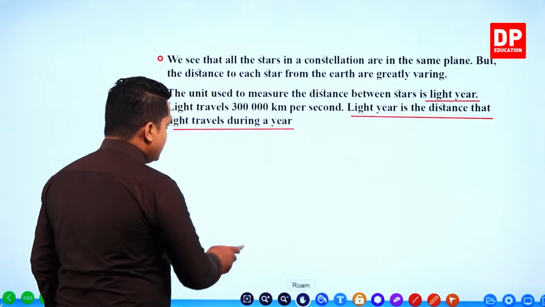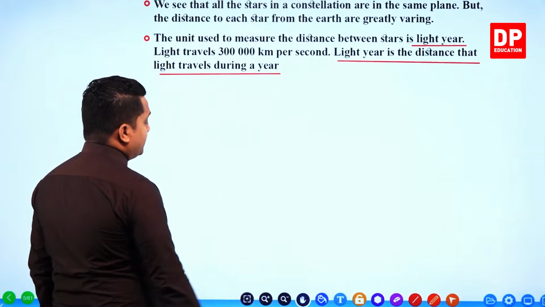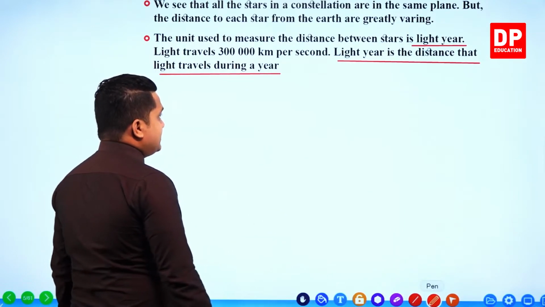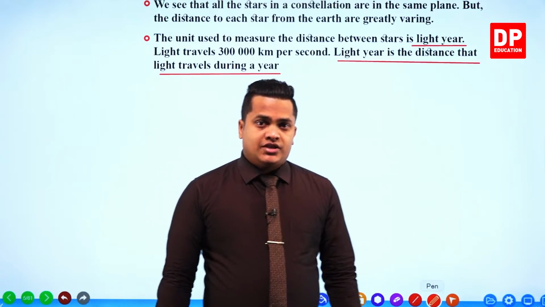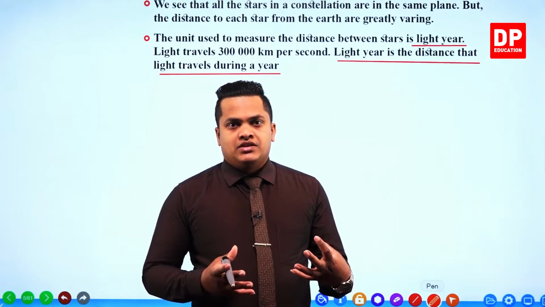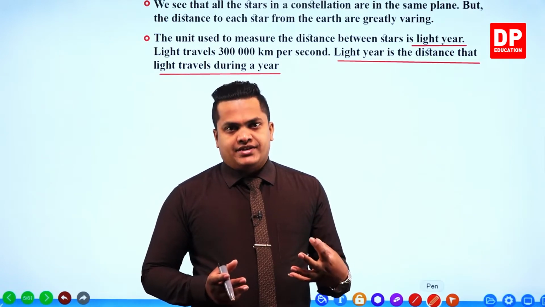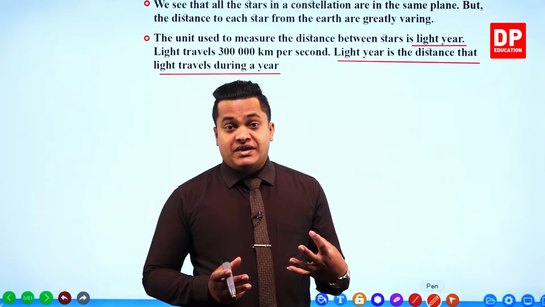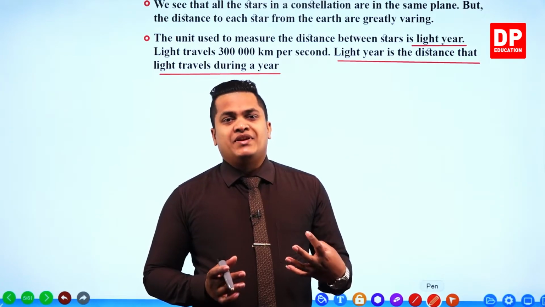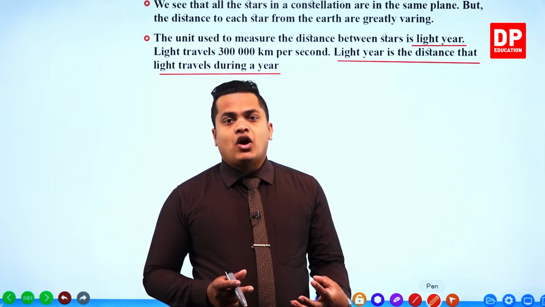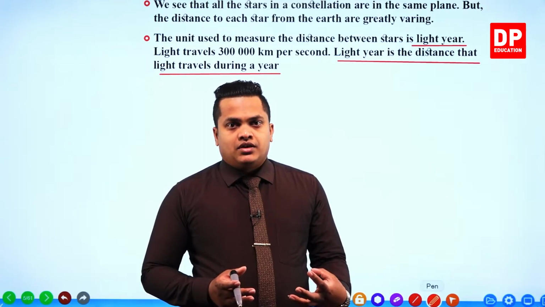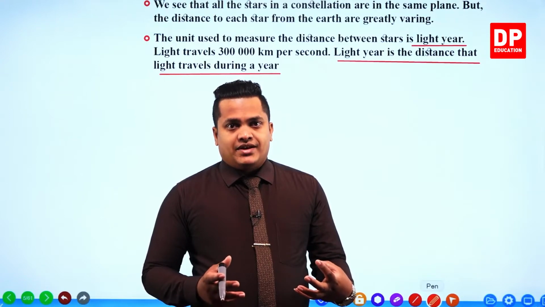I'll take the slide somewhat up. Light is a particular type of energy. If you take the speed of light, the speed of light is a universal constant. What do you mean by that?